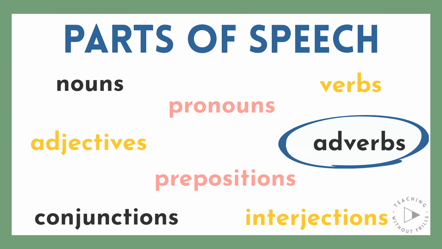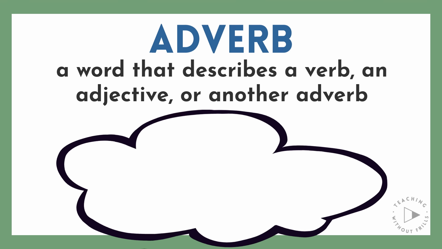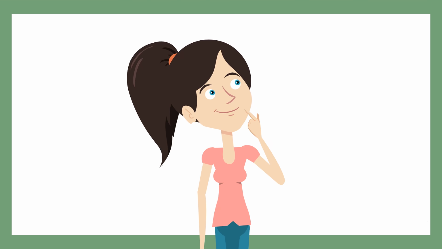So, what's an adverb? An adverb is a word that describes a verb, an adjective, or another adverb. Adverbs often help answer the questions how, when, where, and to what extent. Let's look at some of the different types of adverbs and learn how we use them.